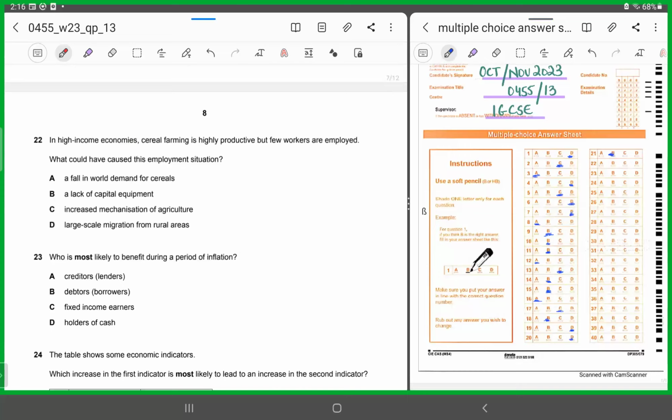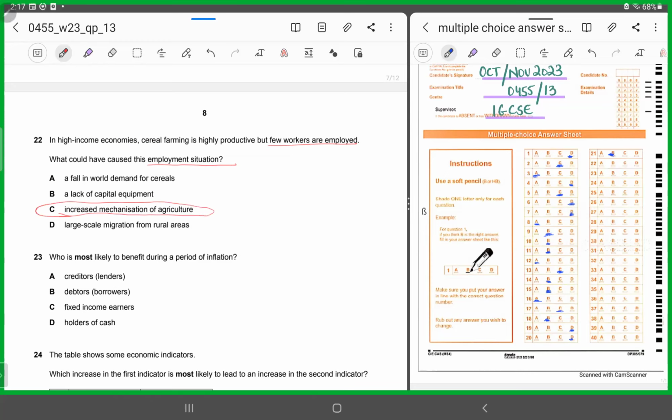Why are few workers being employed? See, the hint is there in the question: the employment situation. So it has something to do with labor. This means that yes, the productivity level is rising, and they're asking you to think about the employment situation. This means that labor is being substituted with capital. Agriculture is now more capital intensive, right? So it has to be C. Agriculture is more mechanized, replaced by more of capital intensive and not labor intensive in nature. So 22 has to be C.